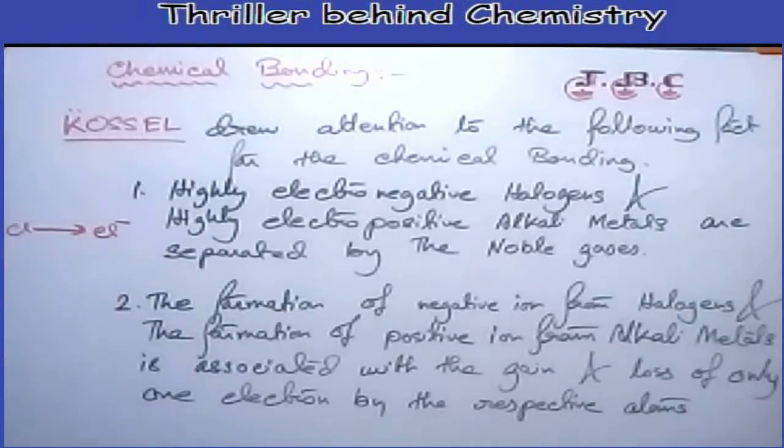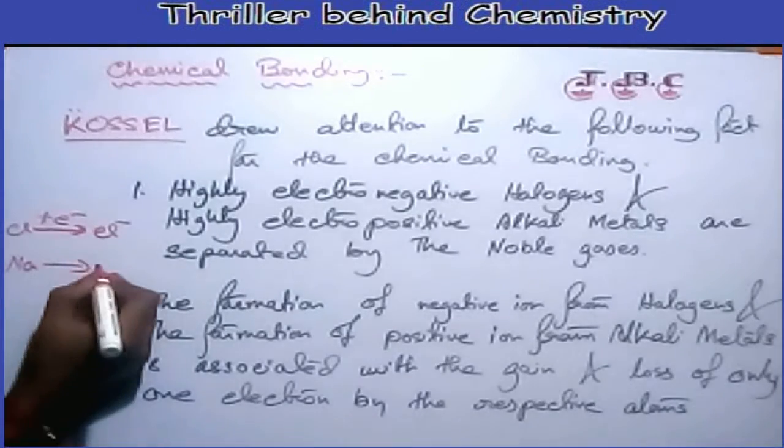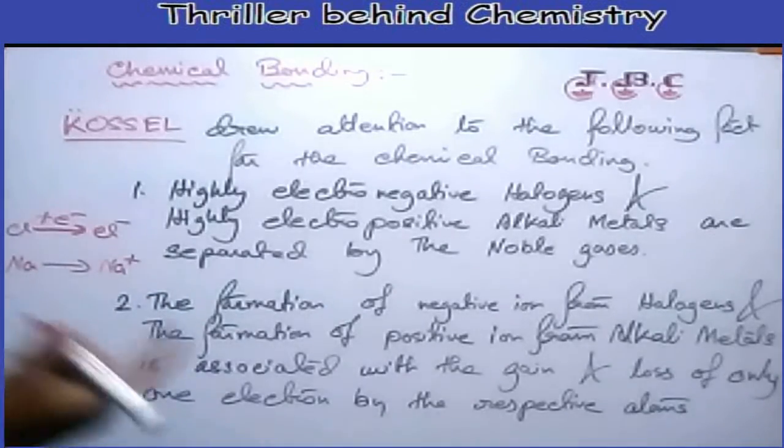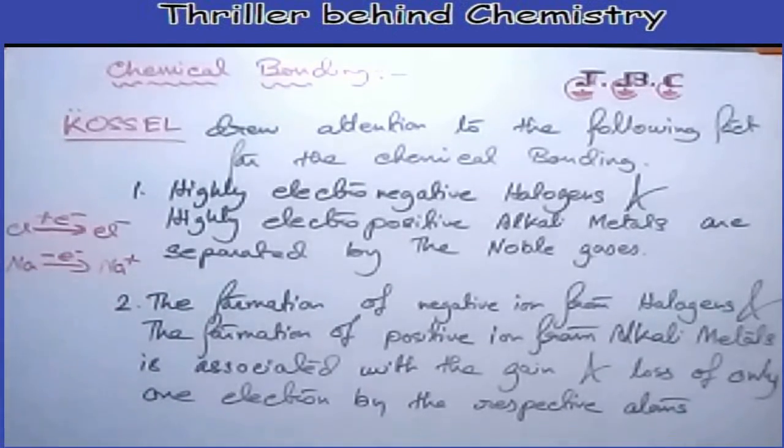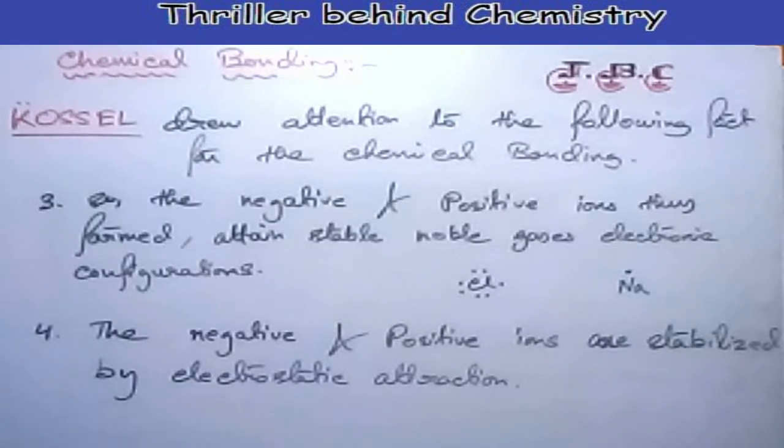So this process is associated with the gain of 1 electron. And for alkali metals, sodium has 1 extra electron compared to the noble gas electronic configuration. To get a stable outer shell octet, it has to lose 1 electron and become Na plus, which is associated with the loss of 1 electron. Clear? And then the next point we already discussed: when the negative and positive ions form by gaining and losing electrons, they attain the stable noble gas electronic configuration.